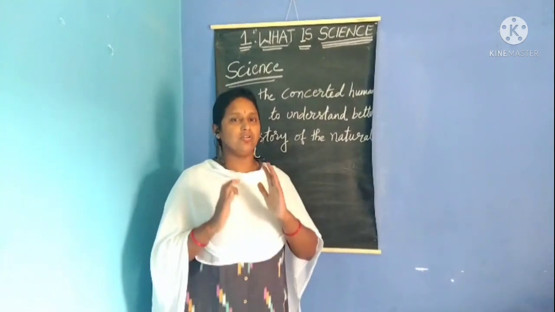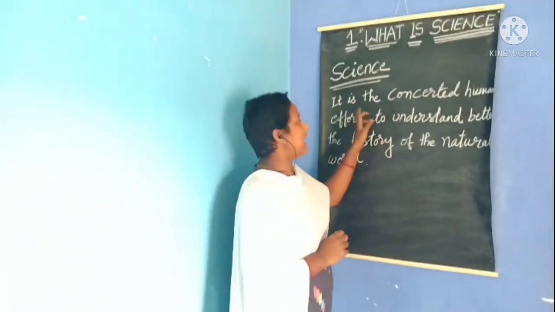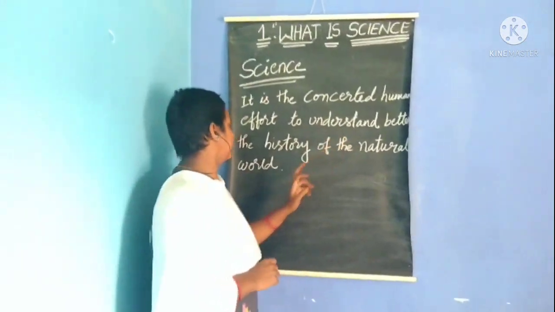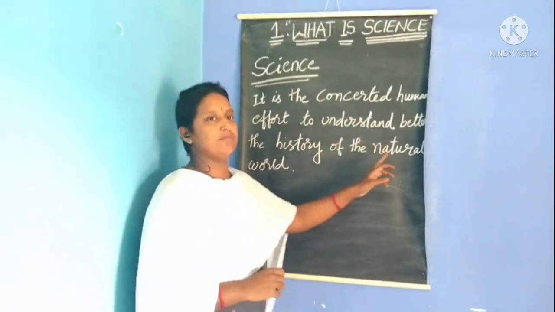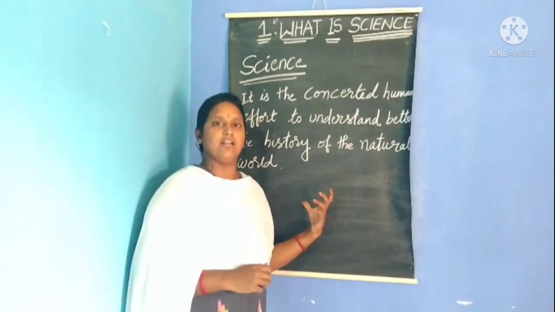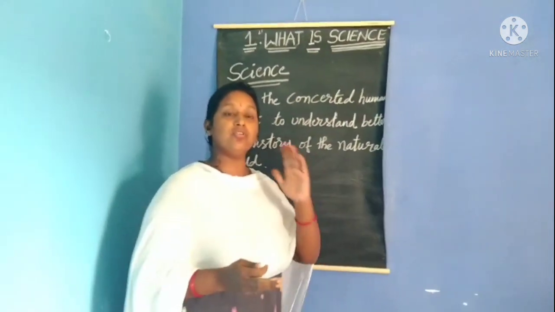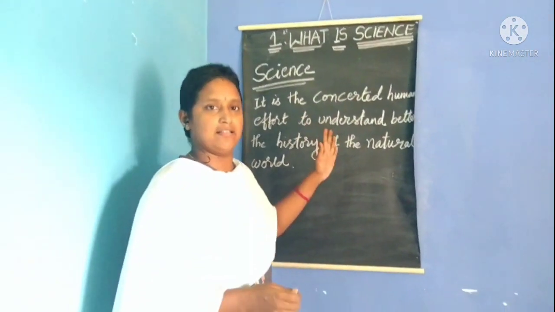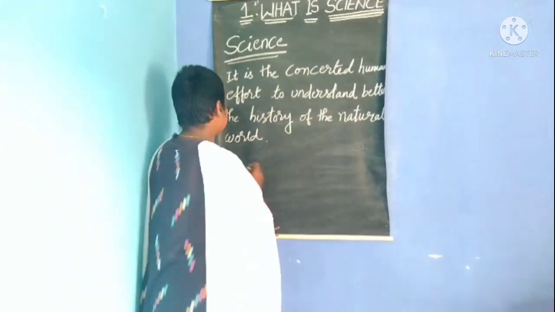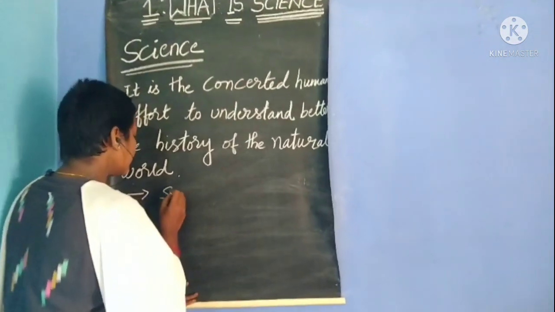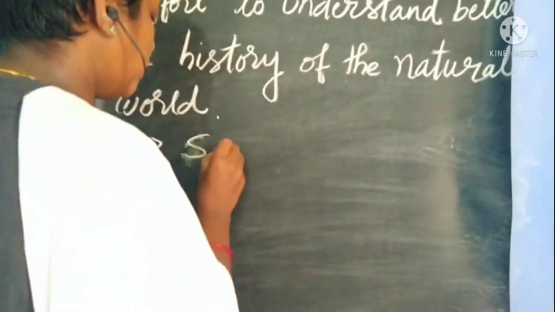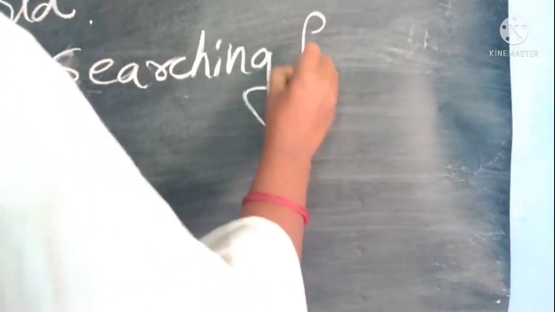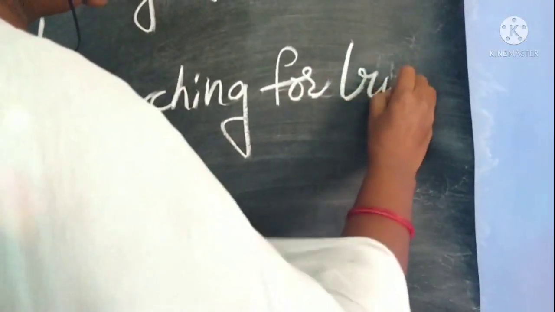Understood, children? So we have to get the definition. Science is the concerted human effort to understand better the history of the natural world. Okay, how the nature is, we have to understand better. We have to get science. Then what is science? Science is nothing but searching for truth.